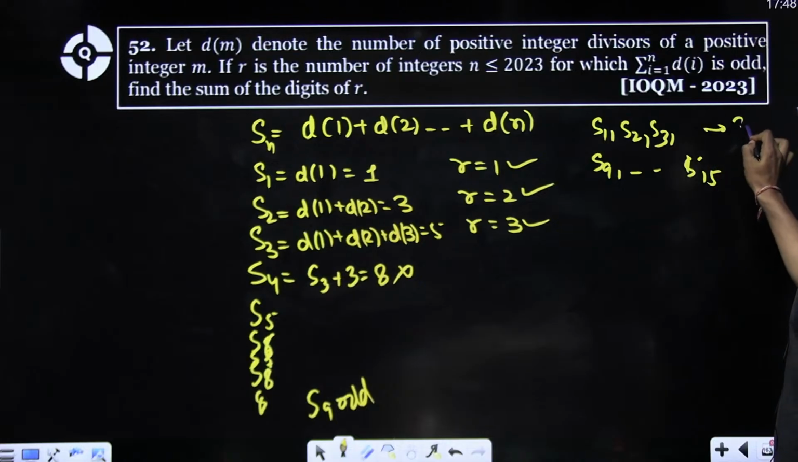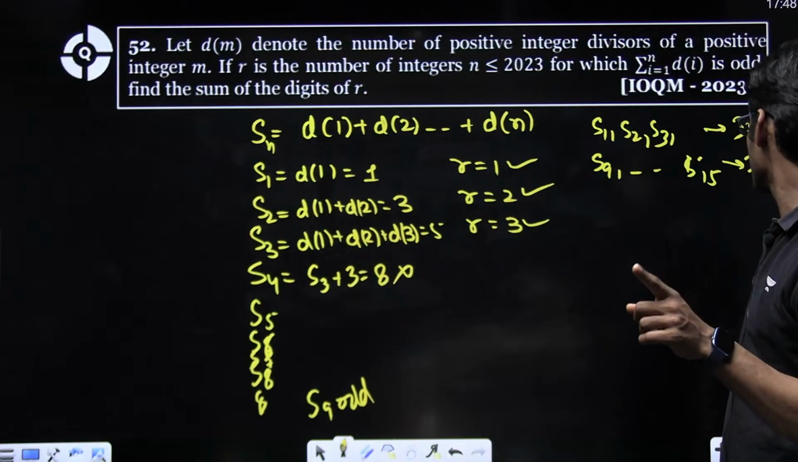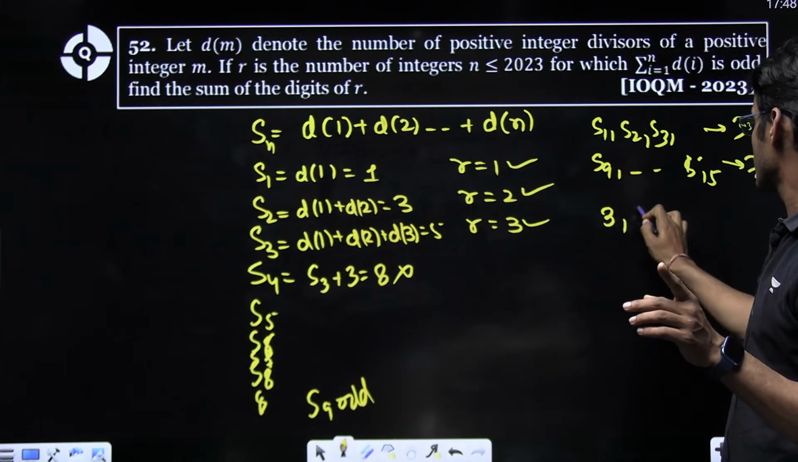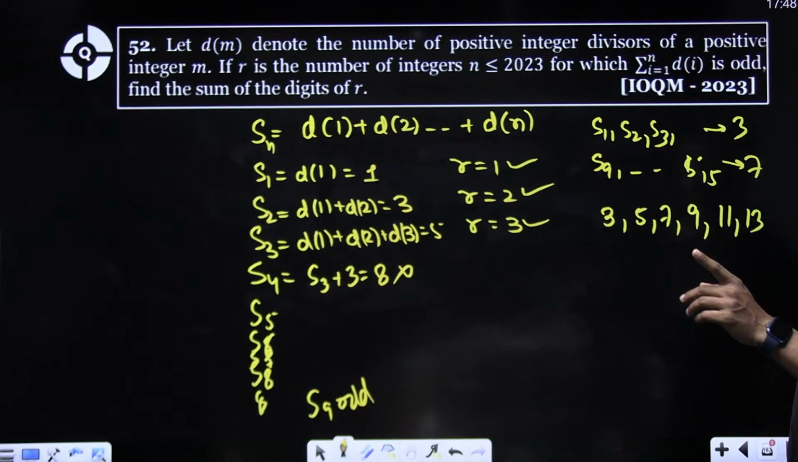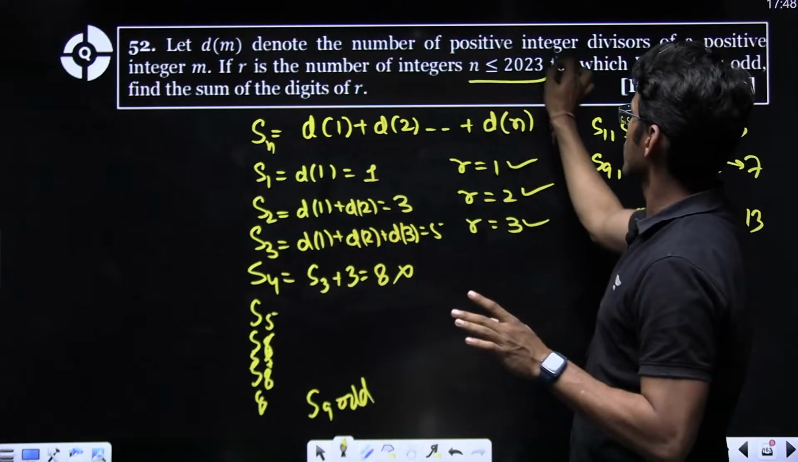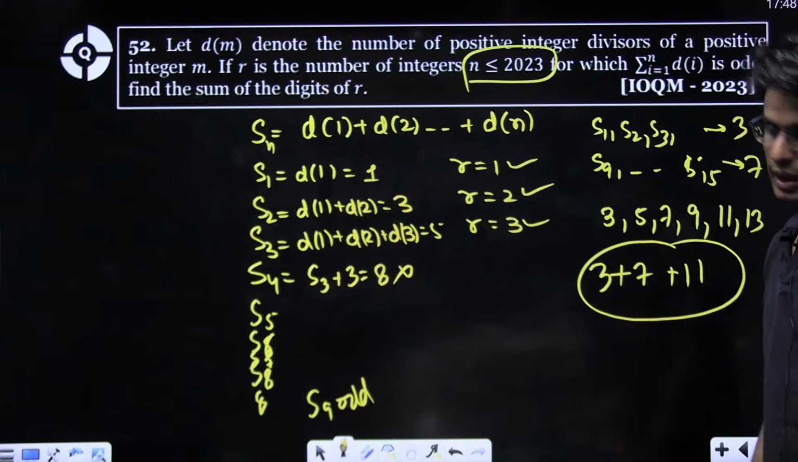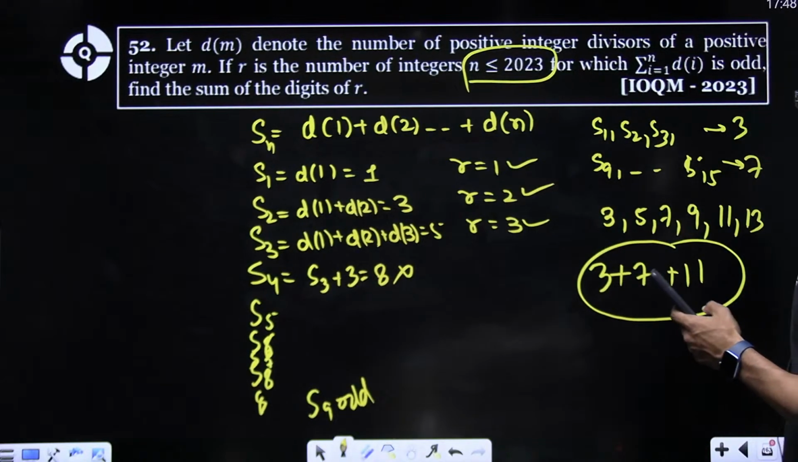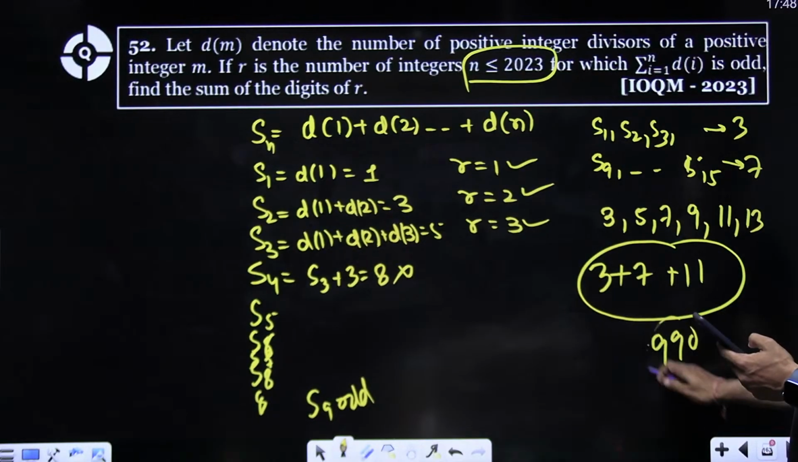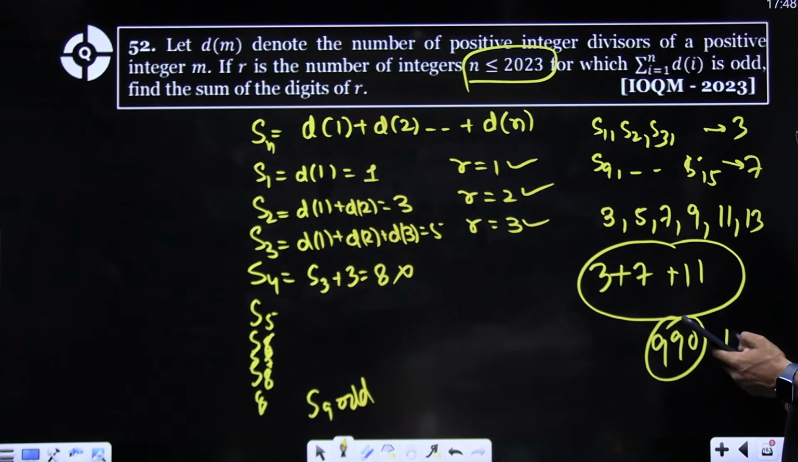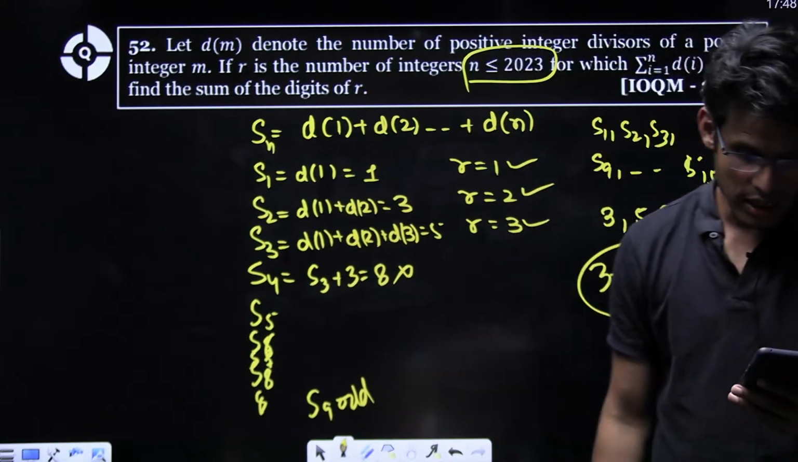So you have 3 here, then you have 7 here. So basically, there will be 3 odds, 5 evens, 7 odds, 9 evens, 11 odds, 13 evens, right? This is n less than or equal to 2023. So basically, you have to find the sum of this AP. So r becomes 990, and 990 means the sum of digits is 18.